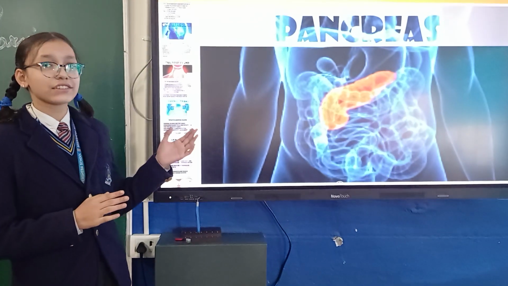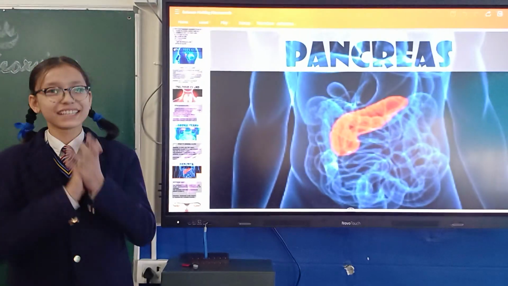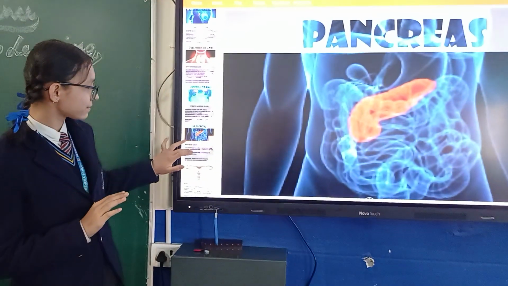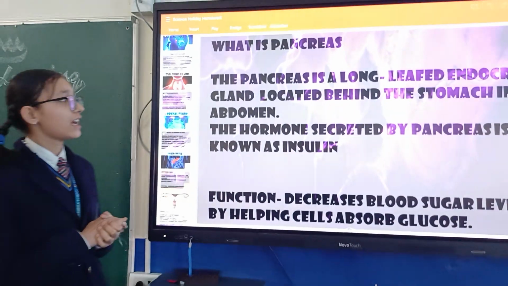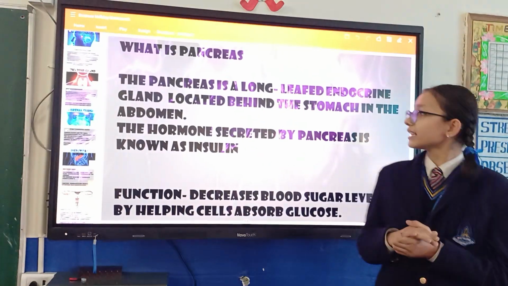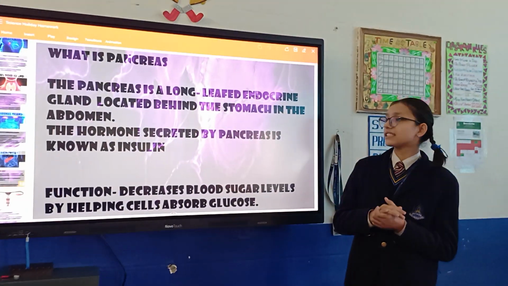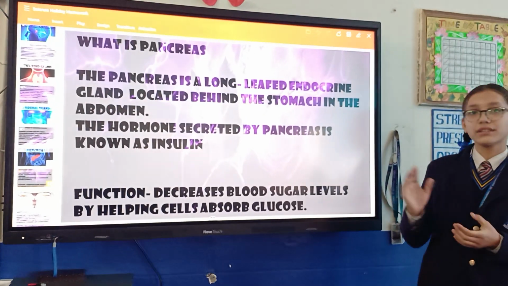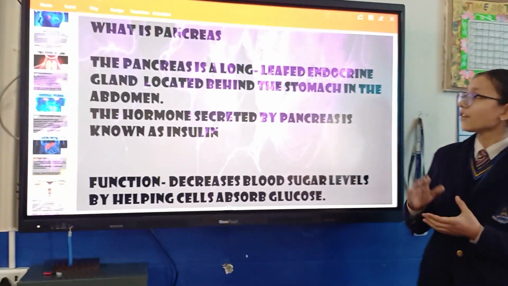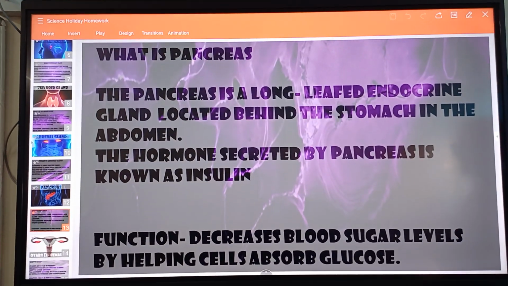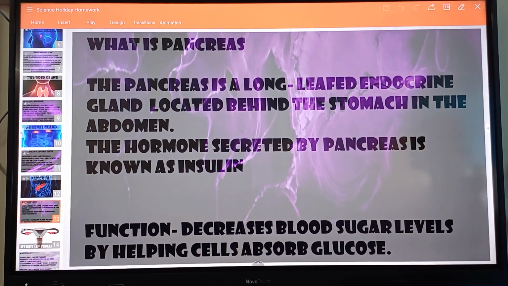Now the next endocrine gland is pancreas. Now what is pancreas? The pancreas is a long-leafed endocrine gland that is located behind the stomach in the abdomen. The hormone secreted by pancreas is known as insulin. The function of pancreas is to decrease blood sugar level by helping the cells absorb the glucose.